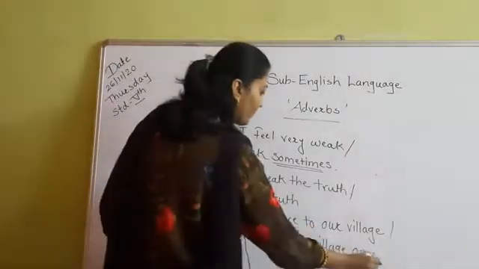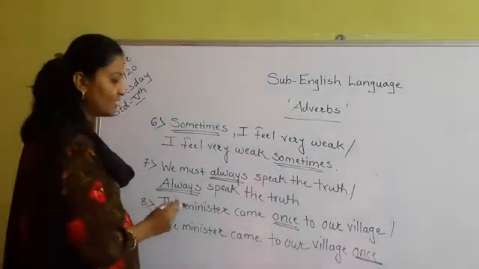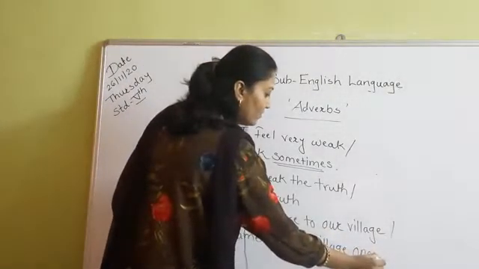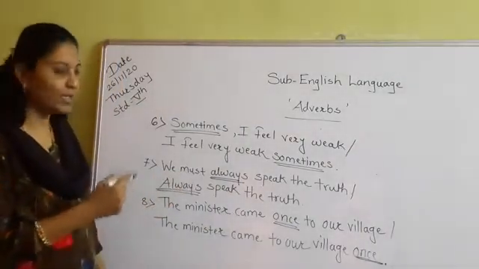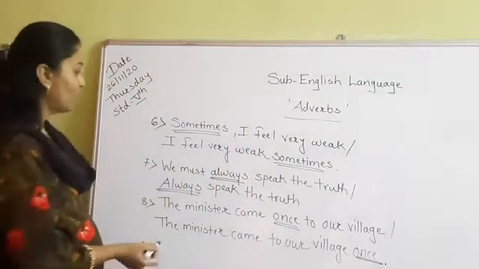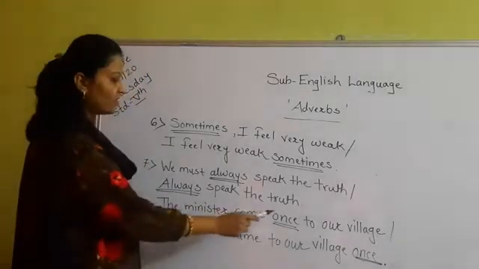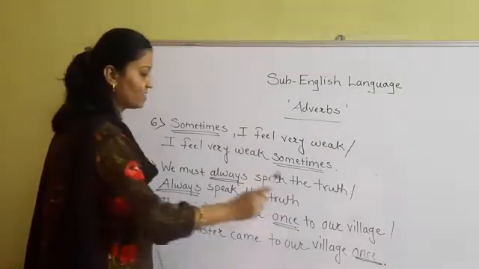Here also the adverb of frequency is used in the end. Okay, as we have seen that it is used in the mid position also, or it is used in the end position also. So you have to underline this word once. The minister came once to our village, or the minister came to our village once.